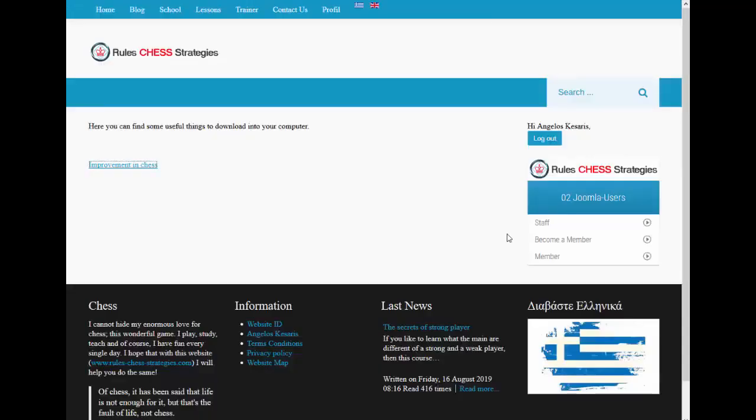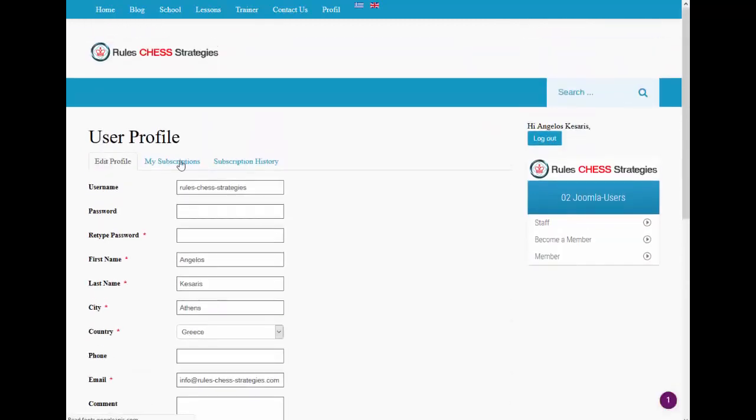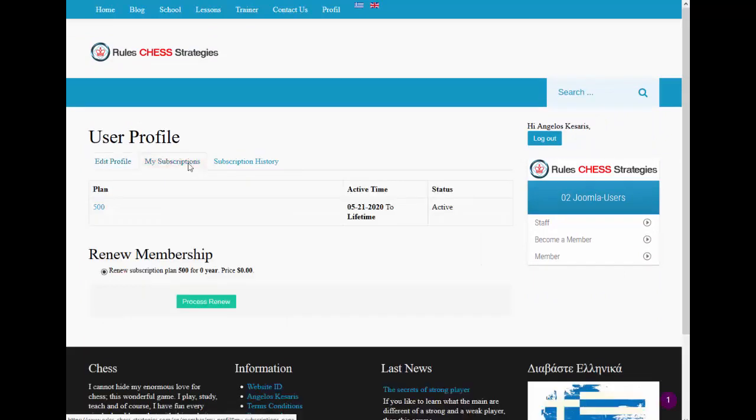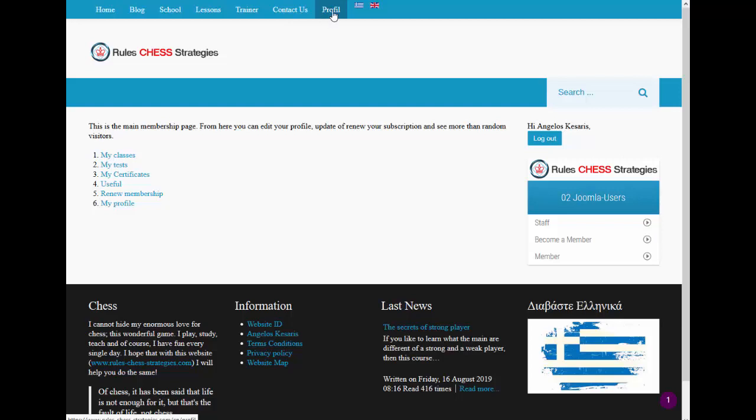These are additional options, and you can renew your membership on. You can see your profile, and here you can add your files, change something if you like. You can see the subscribe newbie 500. This is the membership plan that you already have, and this is for lifetime, and you can see your history here. Everything, I hope that everything is clear. This new menu item, if you'd like to see it, you need to subscribe on the website. I think it's very easy, and here I'll show you everything that you can do inside.